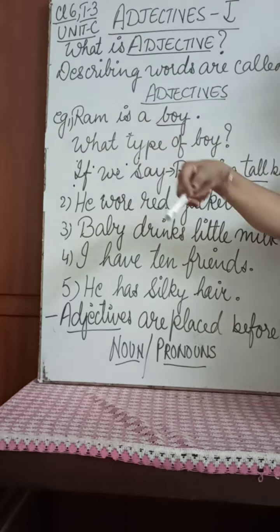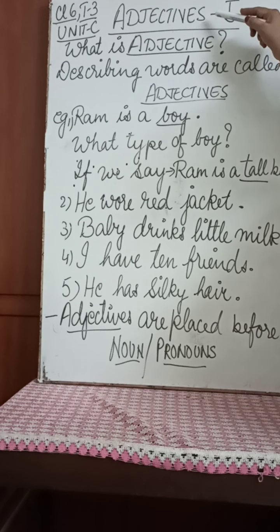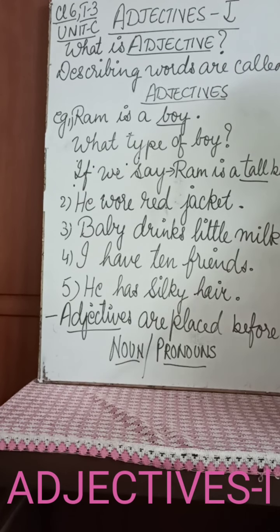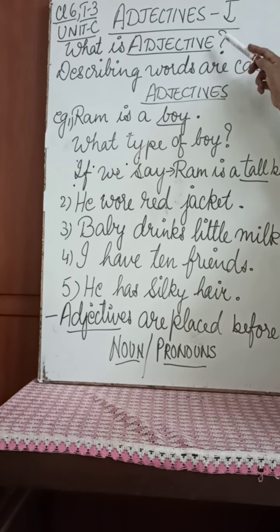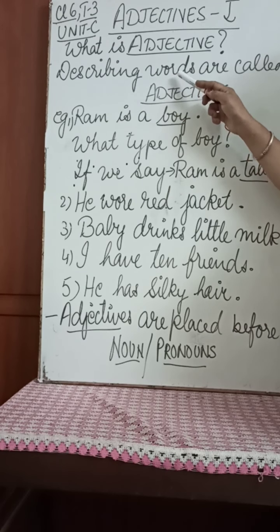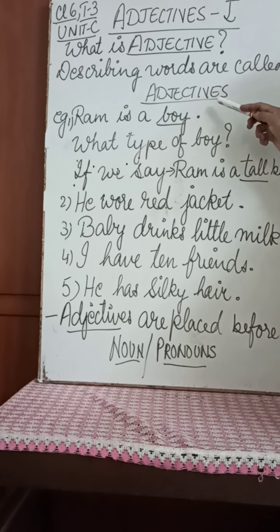Unit C, and the topic is adjectives. So let us understand what an adjective is. In your previous classes also, you have studied the concept of adjective. Adjectives are describing words. They modify a noun or a pronoun. Describing words used before a noun or a pronoun are called adjectives. Now we will understand with a few examples.